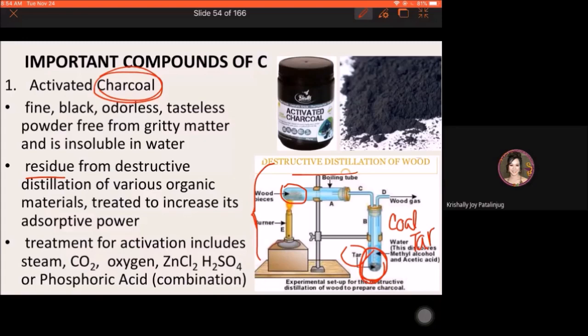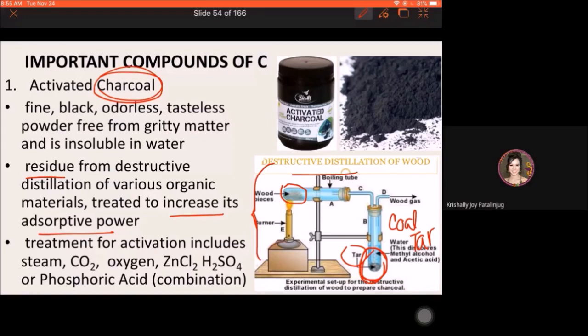Activated, as a term for charcoal, means the adsorptive property of the charcoal is enhanced. So once the charcoal is activated, it has adsorptive power.